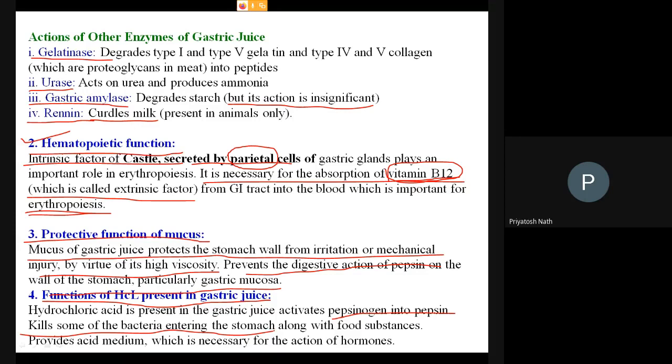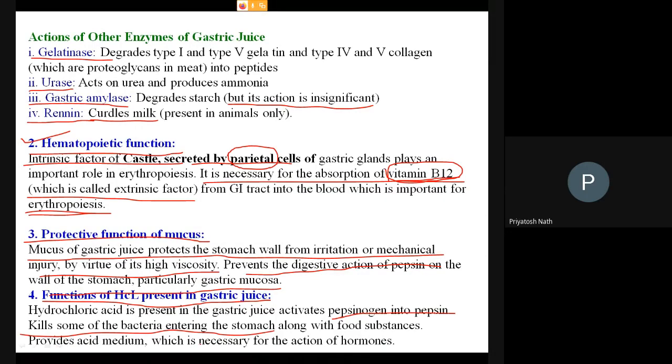So it helps in preventing food toxicity and various kinds of pathogenic infections, because most of the time there are chances that the food may be contaminated and you may get various kinds of foodborne diseases. It also provides the acid medium which is necessary for the action of the enzymes, and these acids are also important for the action of various kinds of hormones.